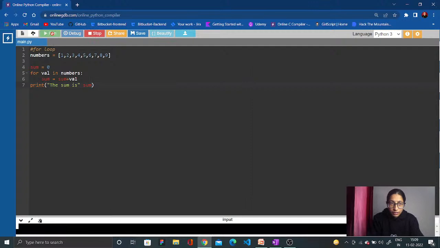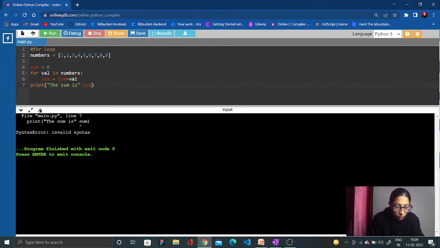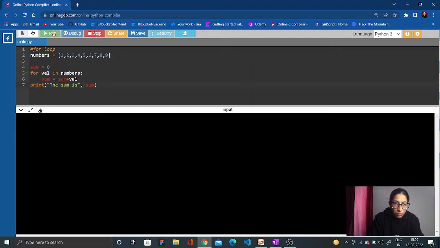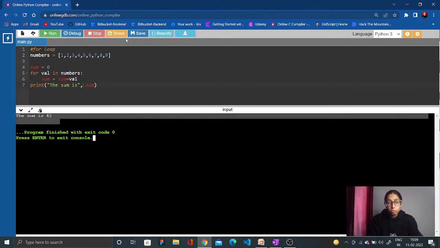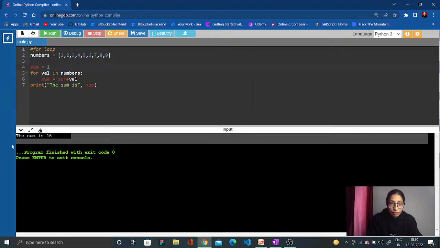Okay, let us run this. The sum is, okay, correct. So this is how your for loop works. So I gave a list of numbers starting from 1 to 9. Then I set the sum to 0 as a storage variable to store the sum. Okay, if I say the sum is 1, correct? Your sum is 1. So the answer is 46.